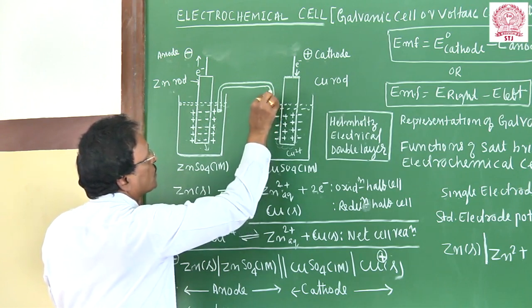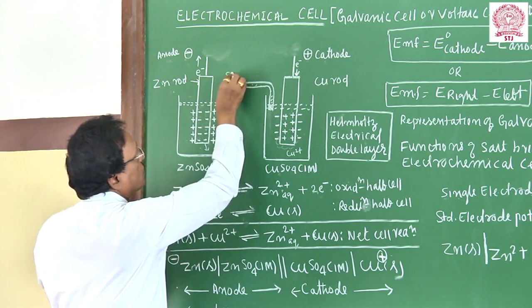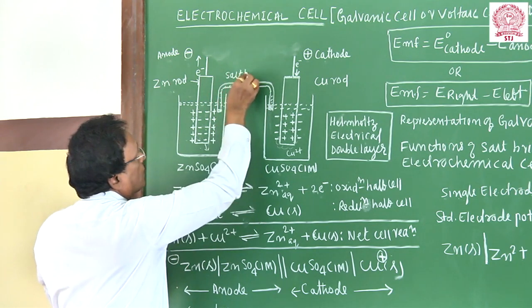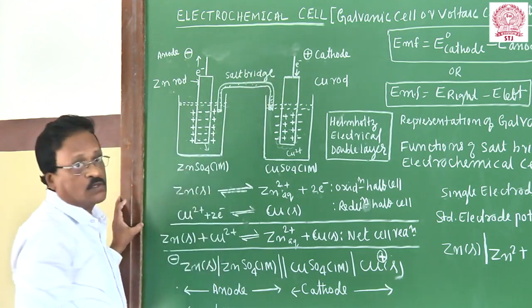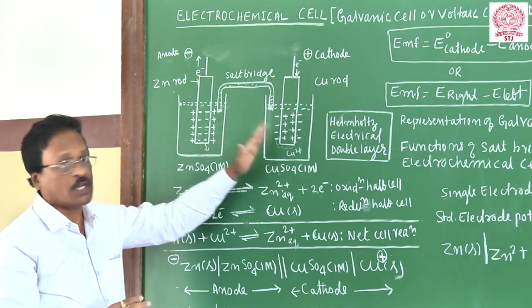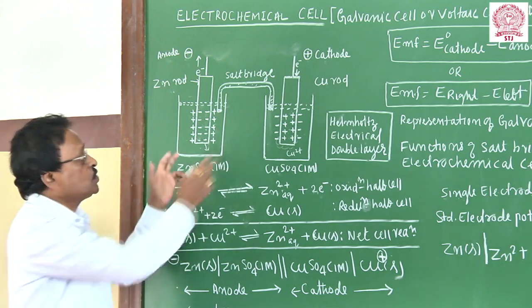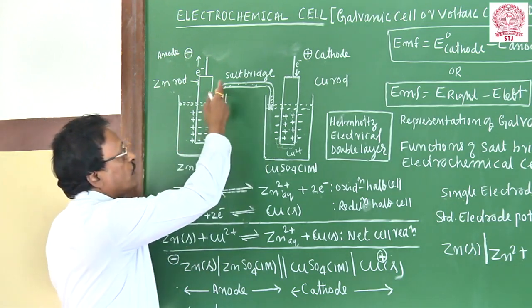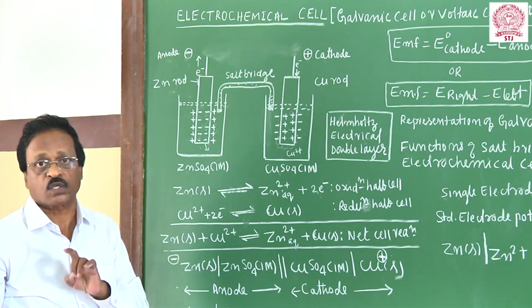This is the salt bridge, a U-shaped tube containing potassium chloride solution. It gives the electrical contact between the two solutions. So this is a single electrode; with single electrodes we cannot produce electric current. You have to form a cell. So these two single electrodes are combined internally by using a salt bridge which contains potassium chloride solution.